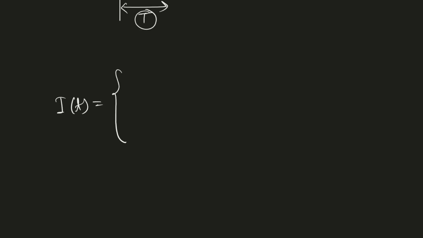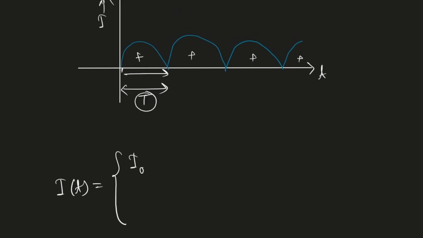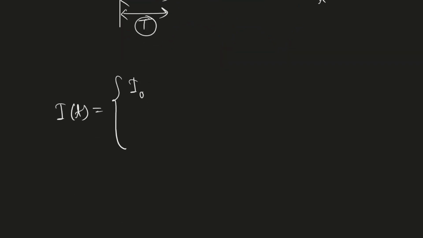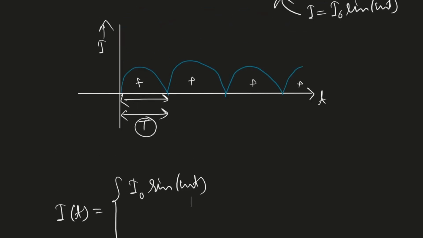Now here, the first part from this one is simple, the previous one, I0 sine omega t. But for the next part, I have to look: before rectification this was like this, and after rectifying, I am just flipping.